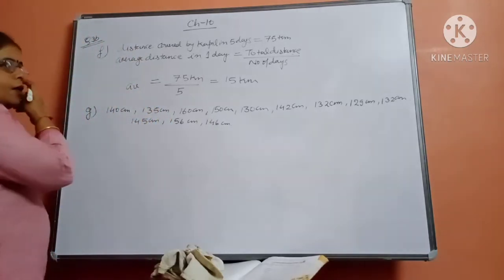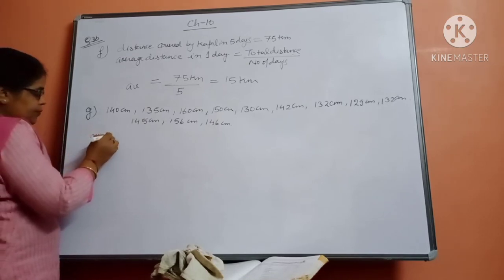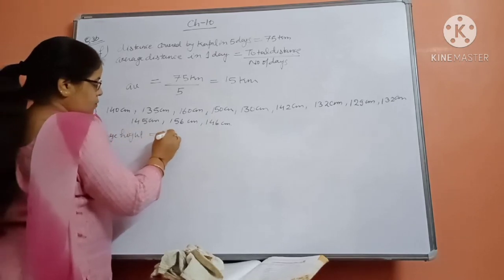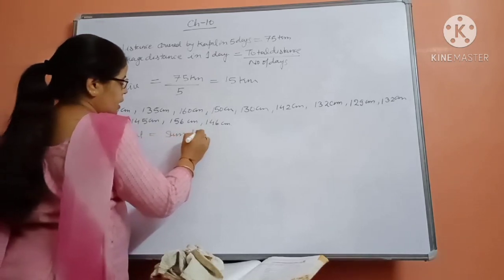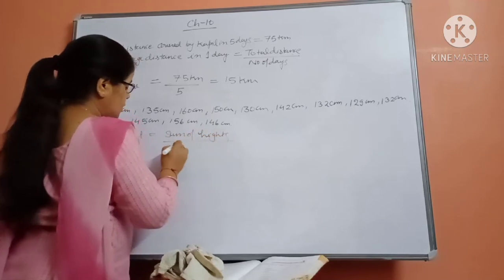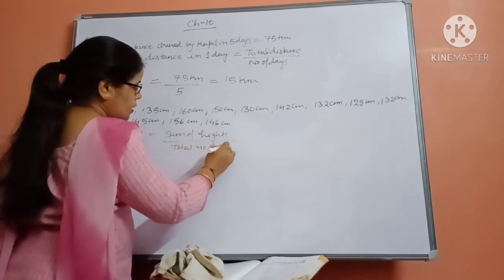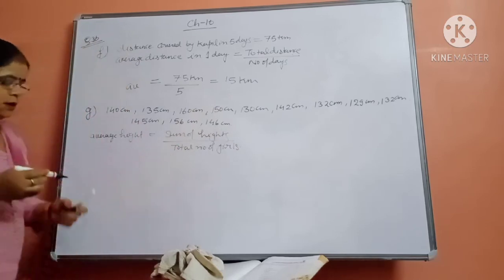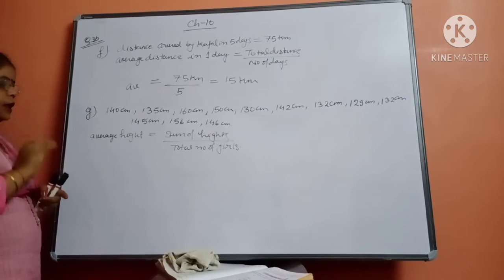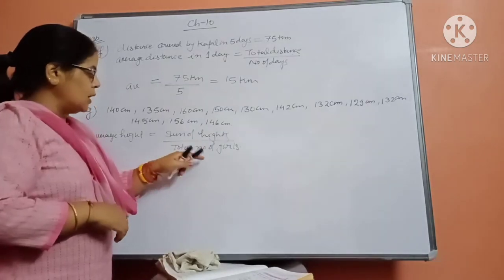We have to find now average. First of all, you just write the formula. Average height is equal to sum of heights upon total number of girls. Okay, total number of girls. Now see that beta, average height is equal to sum of heights upon total number of girls.